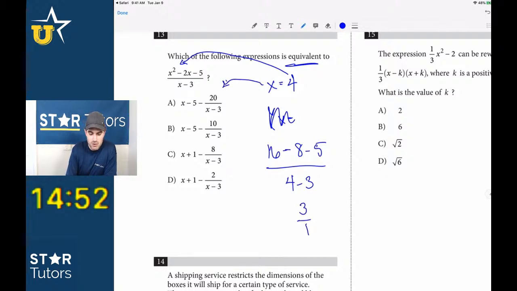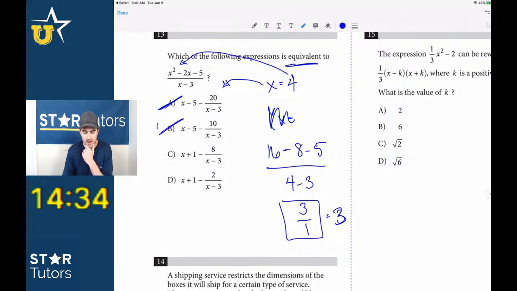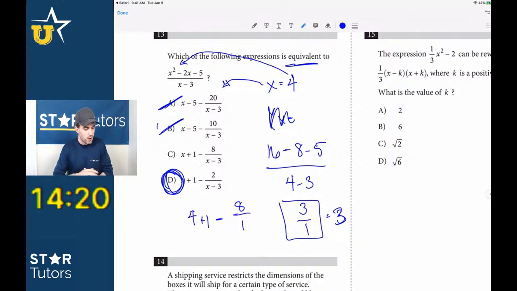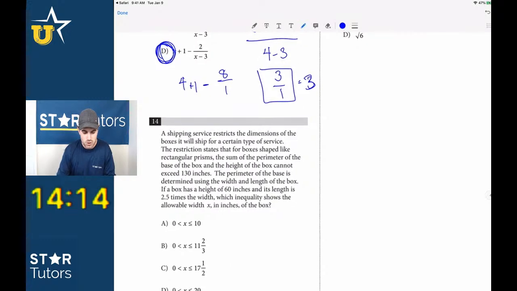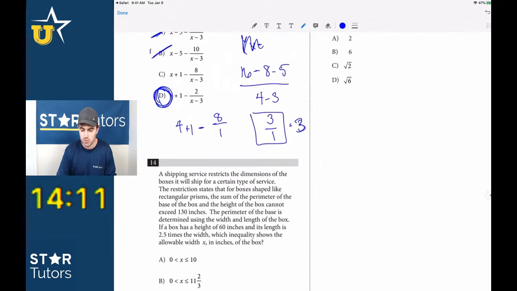And now we're going to plug that into each of our answer choices. So here we get -1 minus, that can't be right. Can't be A. It's almost guaranteed, guys, that if our answer here is 3, then we can eliminate answer choices B and A because that's going to be way too small of a value. So here we get 4 plus 1 minus 8 over 1, which doesn't make sense. Here 5, yes, it's got to be answer choice D. I'm just plugging in those values, trying to do somewhat quick mental math. Does that make sense? So we're looking for the equivalent.